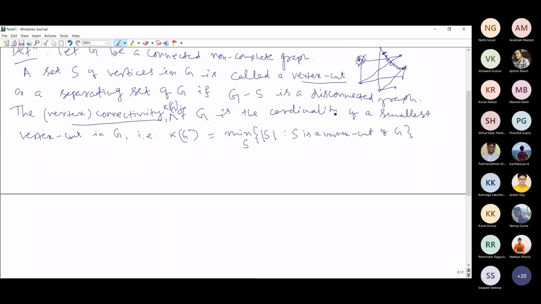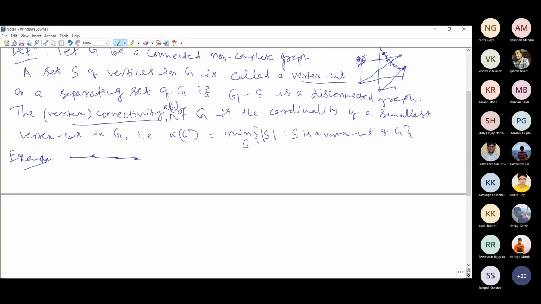Well, so here let us see some examples. Let me draw one graph. I'll take the simplest example first. Let us consider any path.